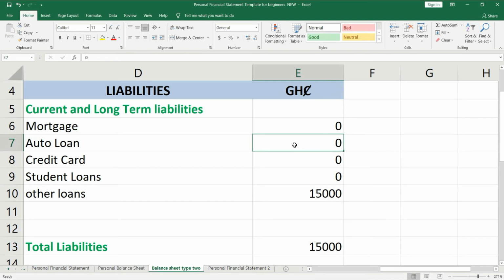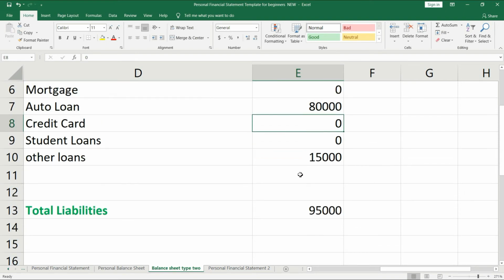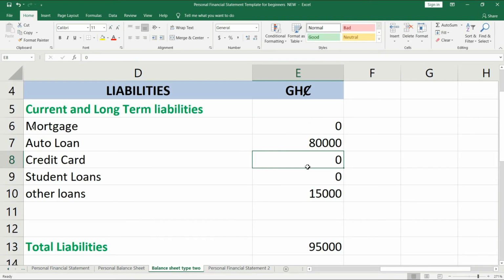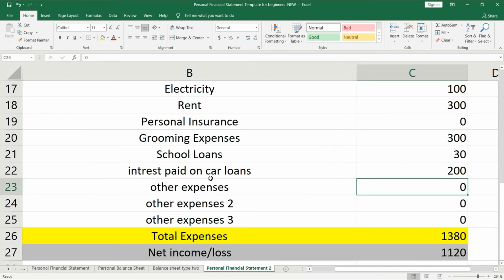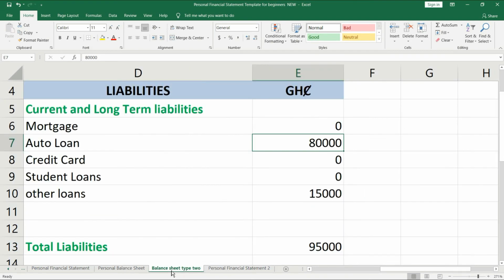Let's be real here, you have auto loans of 80,000, and that amount appears here. If you are supposed to pay any interest, because obviously you are, again it will appear in your expenses here.